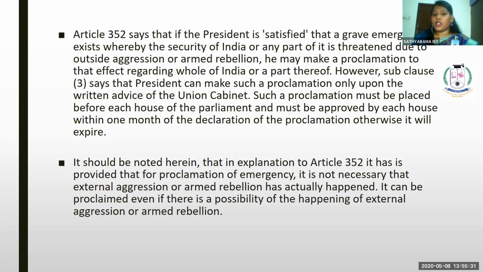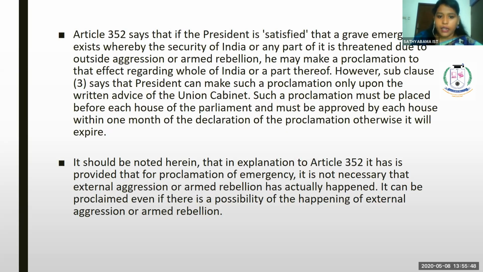If it is not accepted within one month, the proclamation will expire.